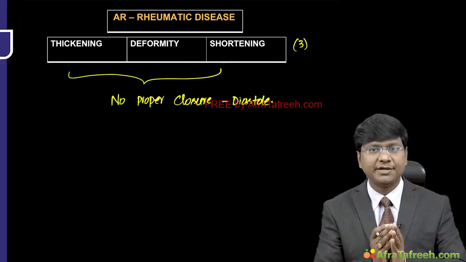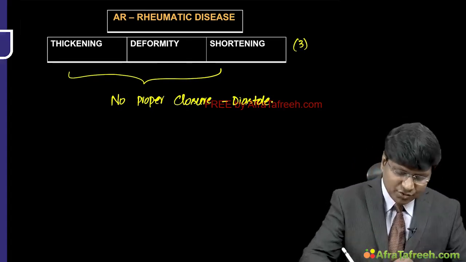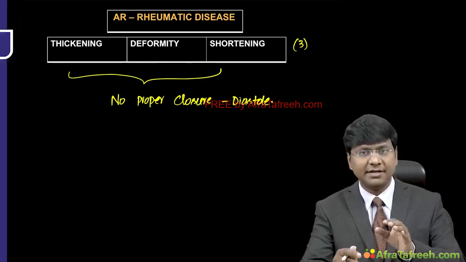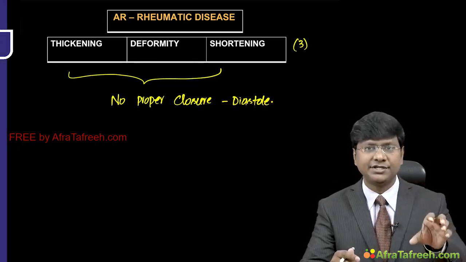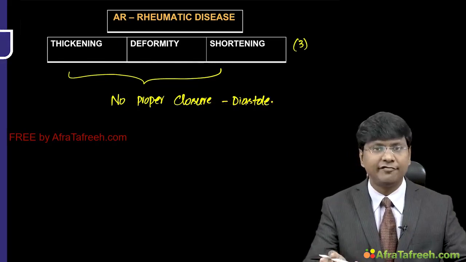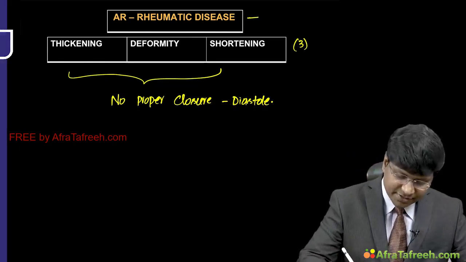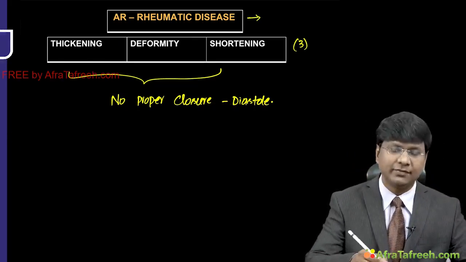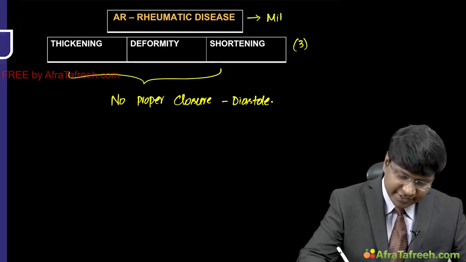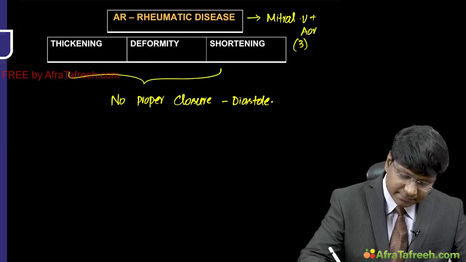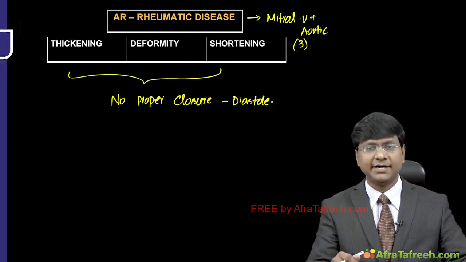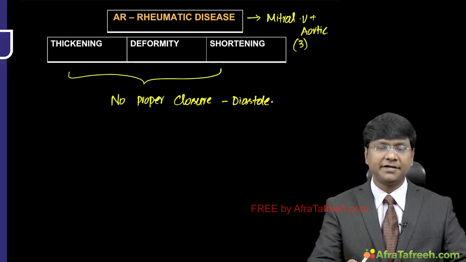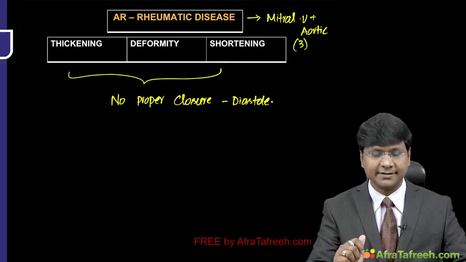And what you have to remember is, isolated rheumatic disease, in the sense of rheumatic disease causing only aortic regurgitation, is actually a rare phenomenon. Most of the times the rheumatic aortic valve involvement will be associated with mitral valve pathology. So along with the mitral valve, there will be involvement of the aortic valve for the development of aortic regurgitation in case of rheumatic disease.